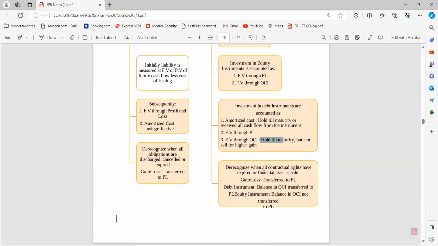So yes, I can derecognize when all the contractual rights have expired or the financial asset is sold. Basically, asset तब तक ही दिखाना है ना जब तक मेरे पास right है, like in the previous standard. So whenever I lose that right, I can derecognize that asset, and the gain or loss is transferred to P&L. So अगर इसका कोई gain or loss होगा तो I will transfer that to P&L.